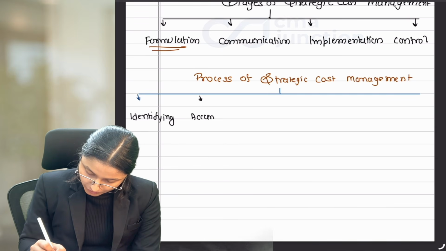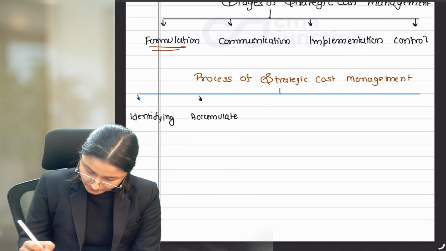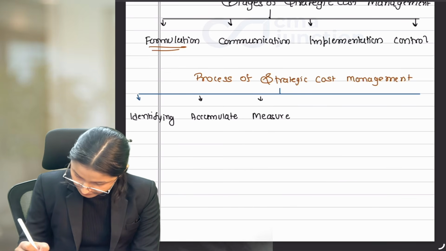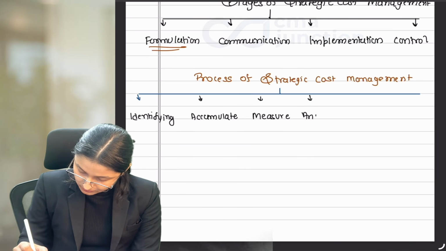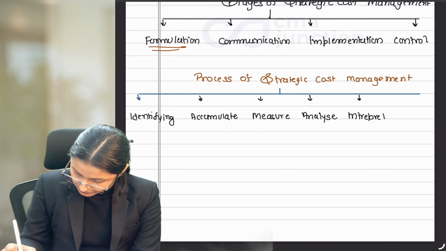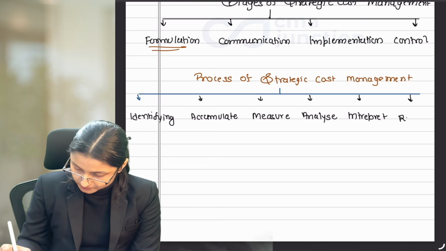Identifying, accumulating, measure, analyze, interpret, and report.